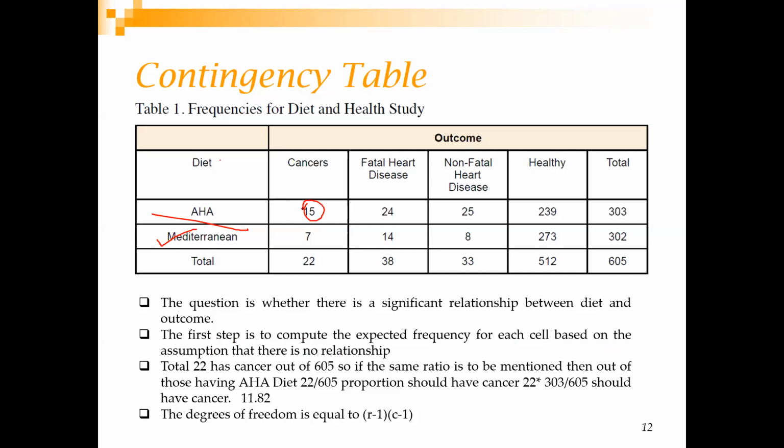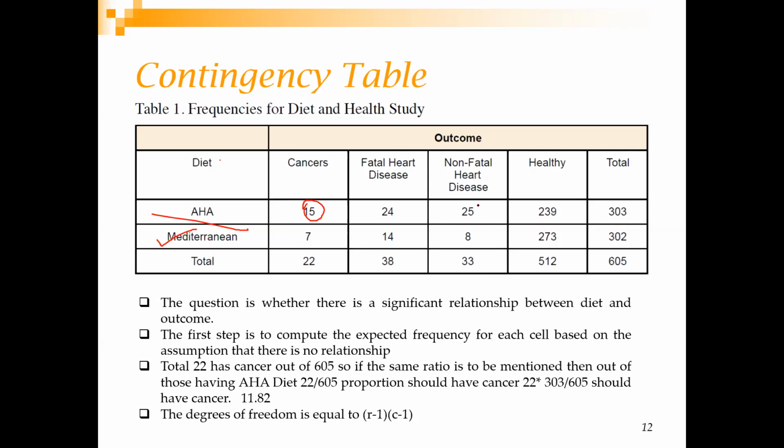There is a little bit of a trick to find the expected frequency. If you look carefully, there are 22 cancer patients out of 605 total patients.